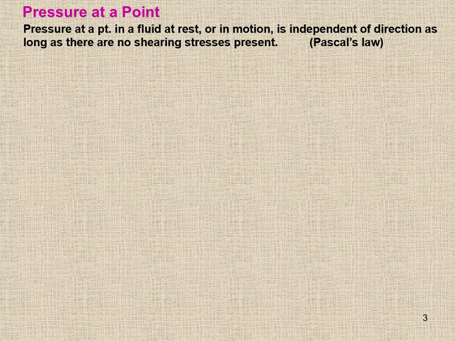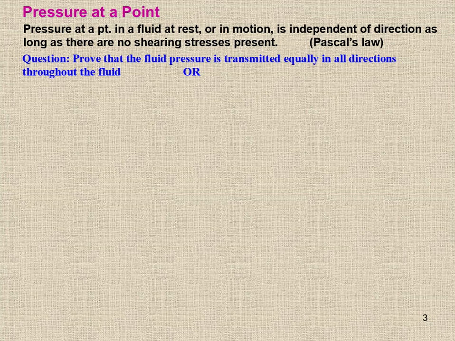So, the first topic we are going to cover is pressure at a point. According to Pascal's law, what is pressure at a point? The pressure at a point in a fluid at rest or in motion is independent of direction as long as there are no shearing stresses present. We extend this statement and we are going to prove that the fluid pressure is transmitted equally in all directions throughout the fluid field.